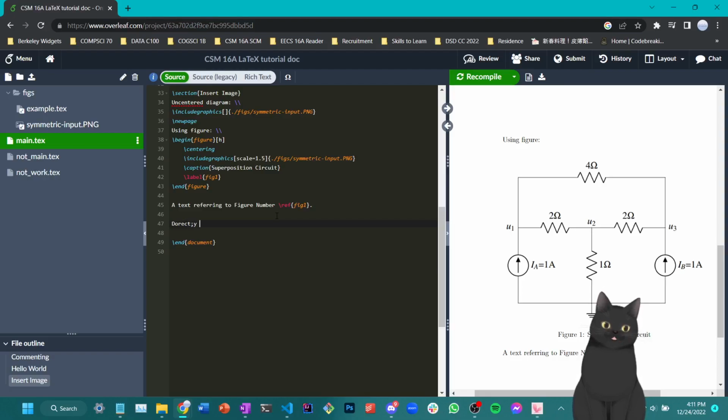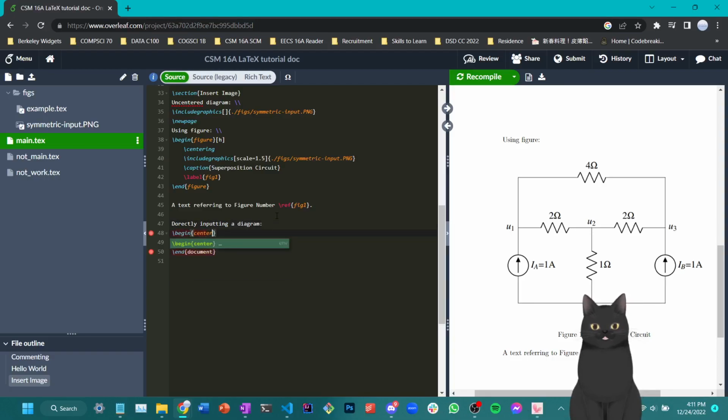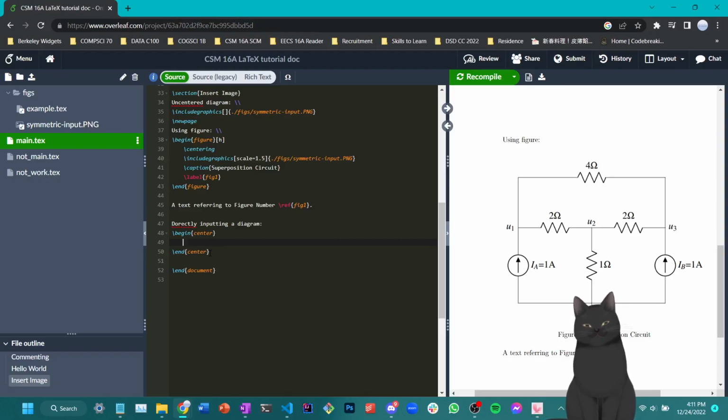We can either directly input a diagram as before, which is as follows. I can try to center this using begin center and end center, and put the thing between begin center and end center. As you can see, this is kind of like how an HTML tag works. For example, when you're trying to center something, you'll probably put it in between center tags in an HTML file. In this case, you put it between begin and end.